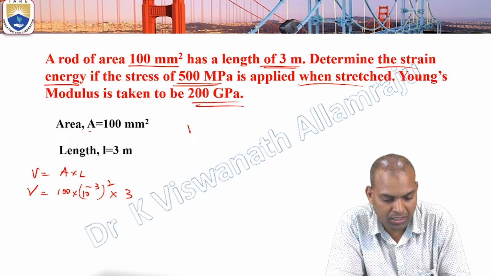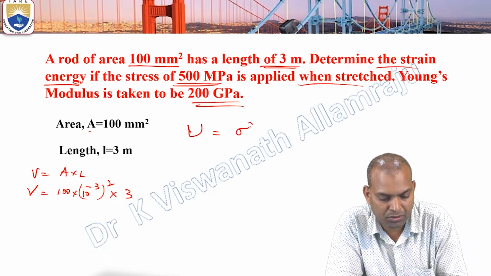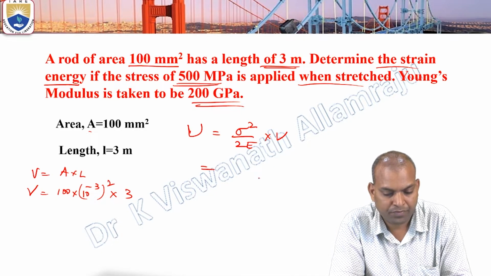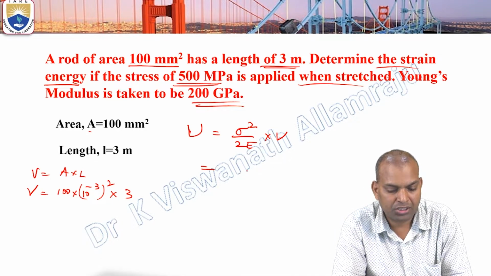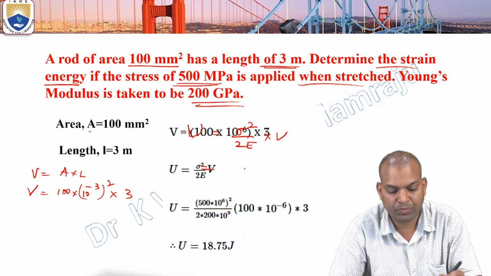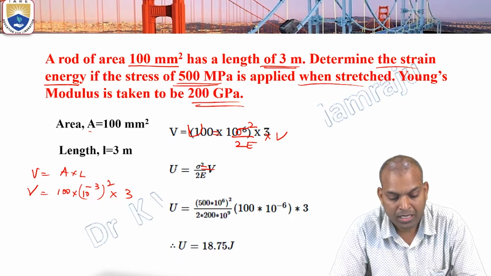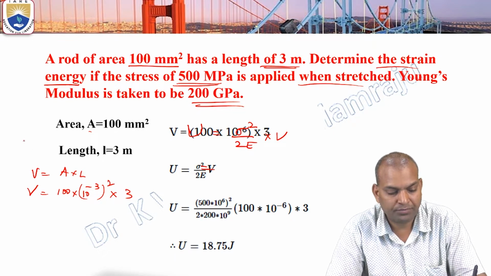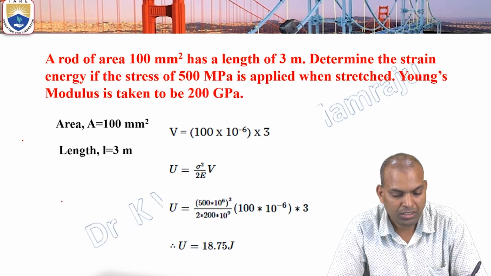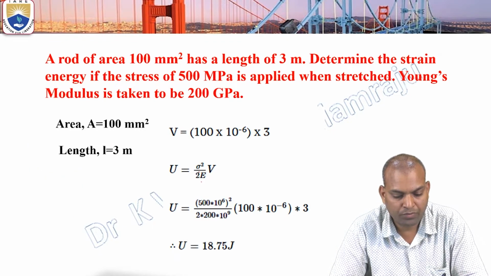We know the formula that the potential strain energy equals sigma square by 2E times volume. That is the strain energy. The strain energy is usually expressed in terms of load and deflection, but here another form is sigma square by 2E into volume. What is the sigma here?